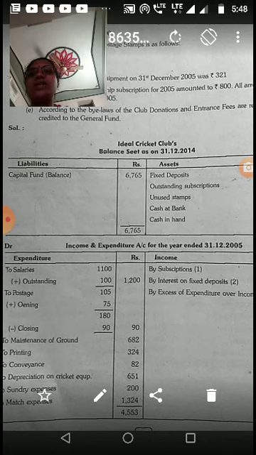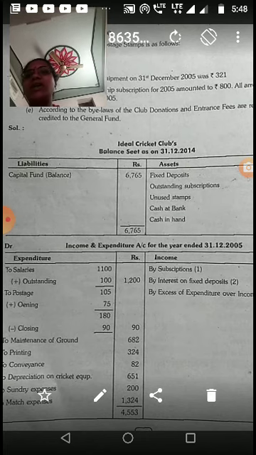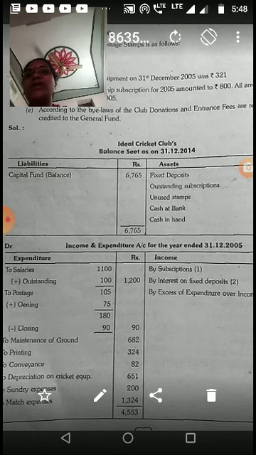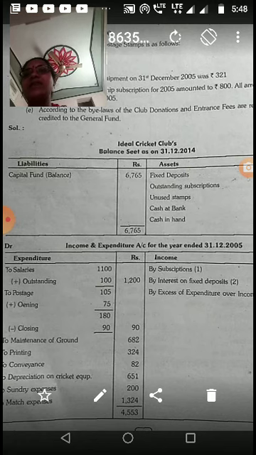The stock of cricket equipment on 31st December 2005 was 321. The arrears of membership subscription for 2005 amounted to 800. All arrears for 2004 were received during 2005. According to the bylaws of the club, donations and entrance fees are required to be credited to the general fund.